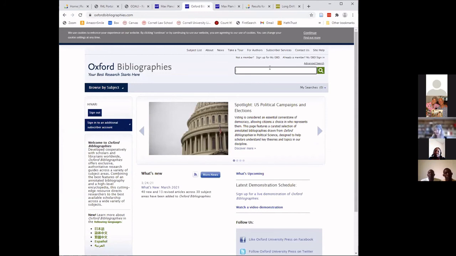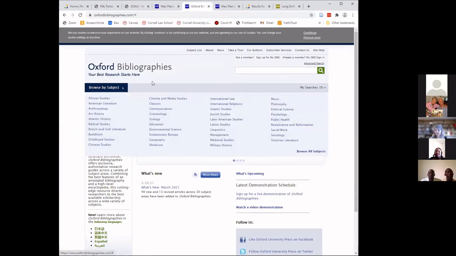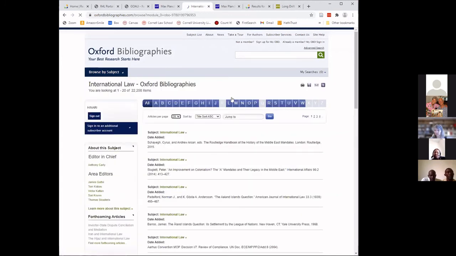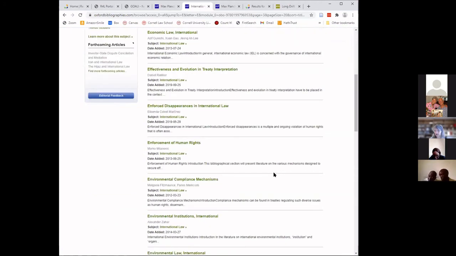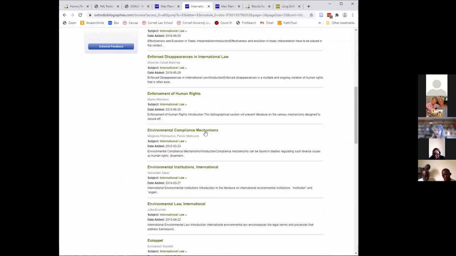And one of the modules in Oxford Bibliographies is International Law. And continuing with my climate example, I can find bibliographies on such things as environmental compliance mechanisms.